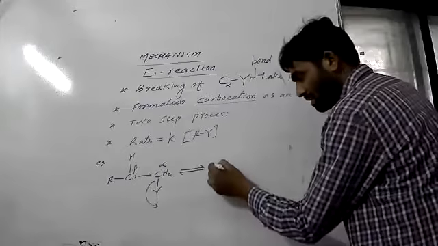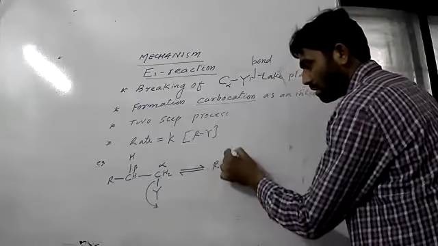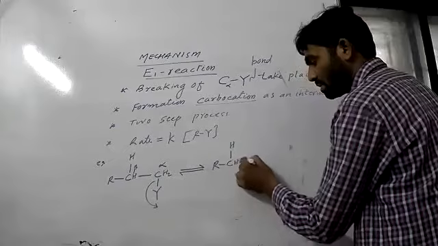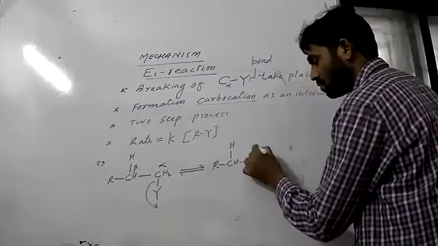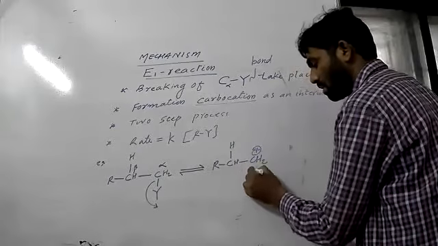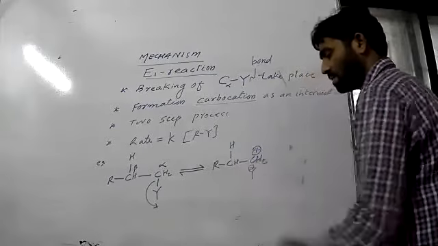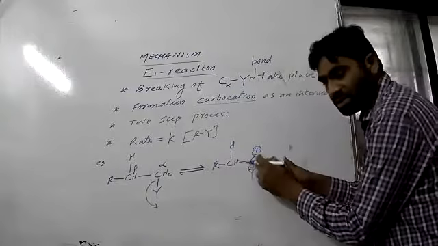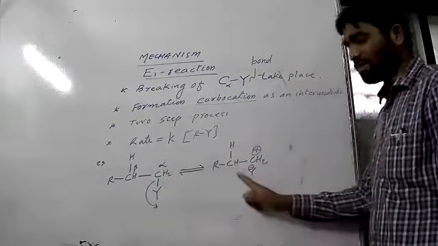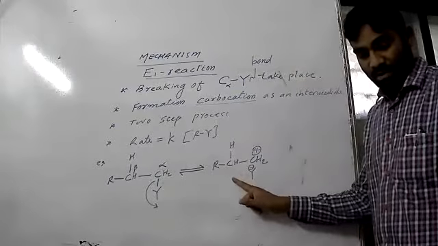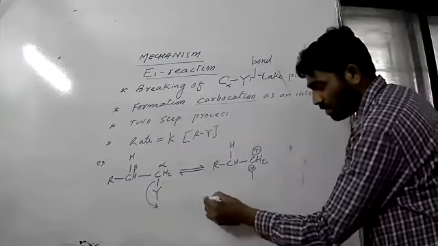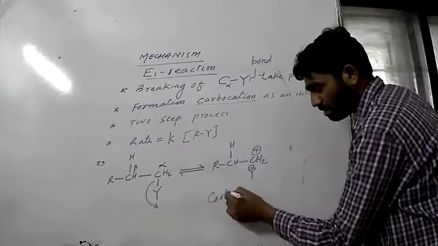So we can write R CH CH2 as a carbocation, and here it is a minus. Again, if it attaches to this, it will get minus. So this is the carbocation intermediate.